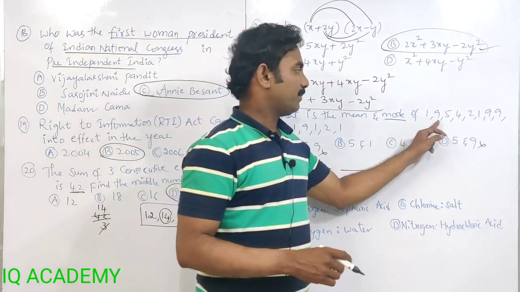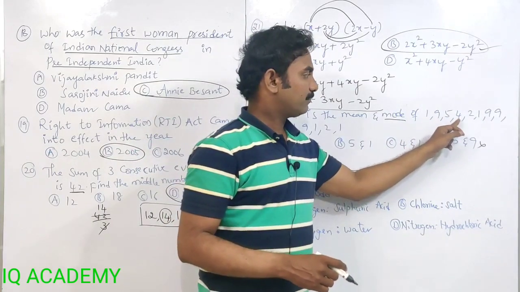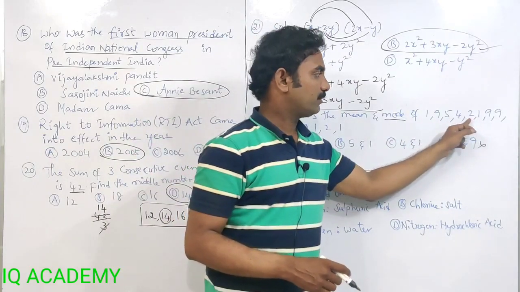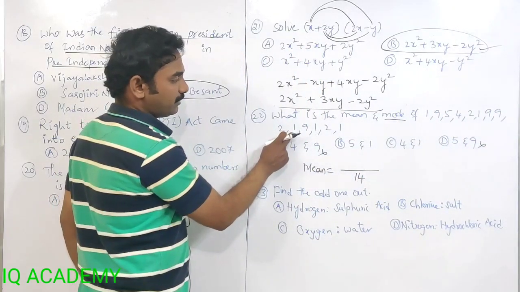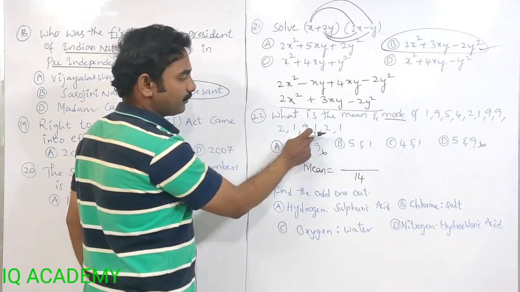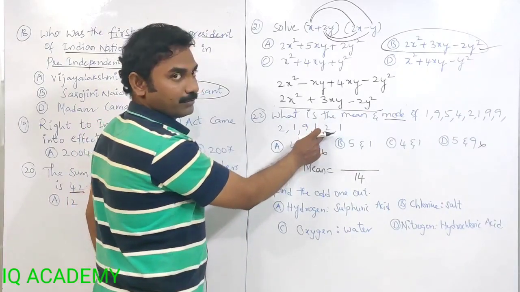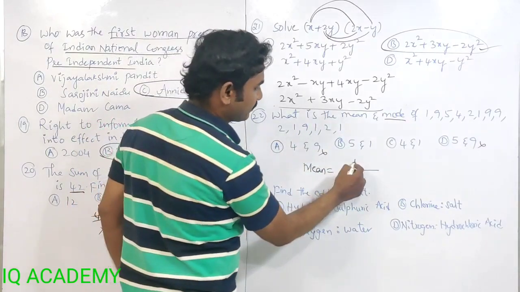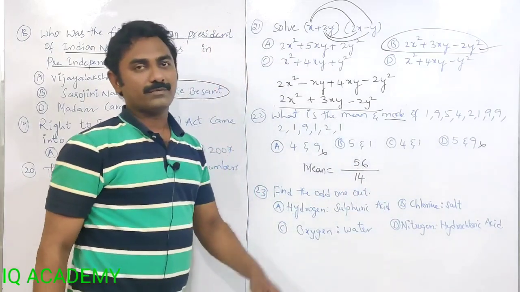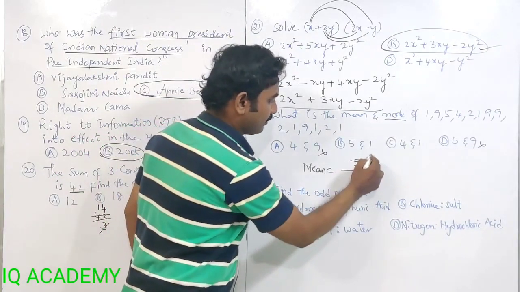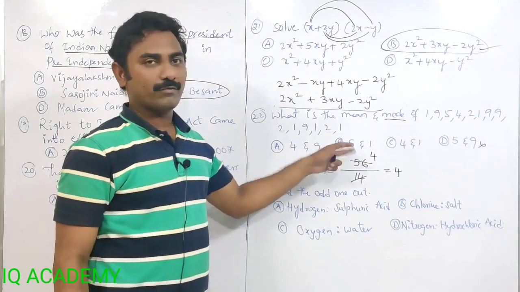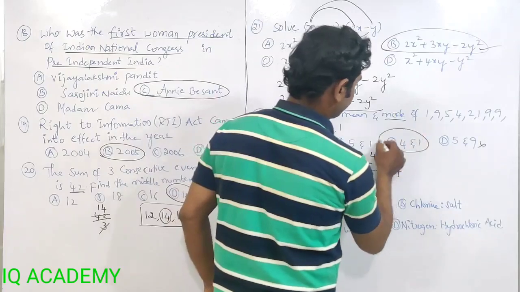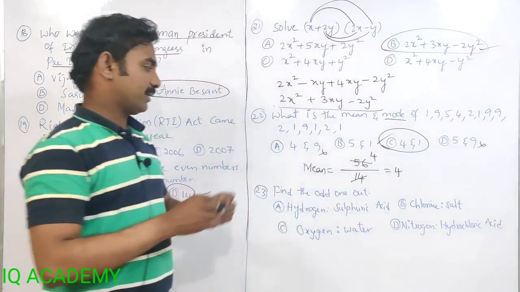Sum: the total is 56. 14 fours are 56. Mean is 4. So mean is 4 and mode is 1. 4 and 1. Option C is the correct answer.